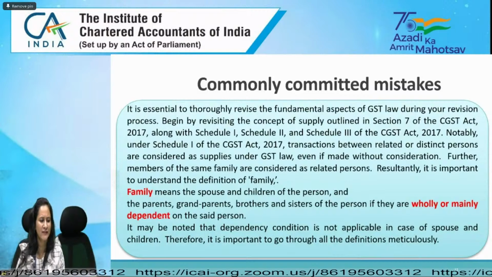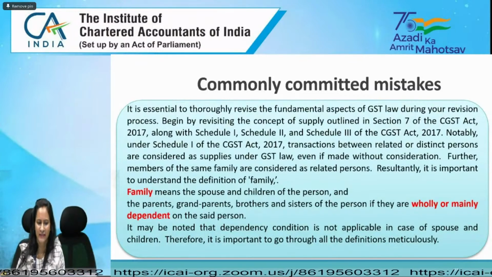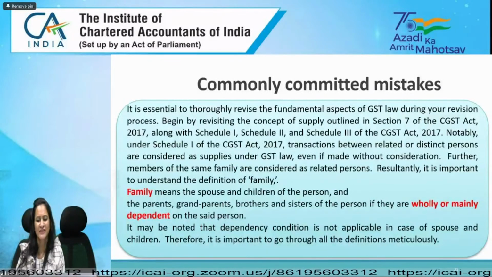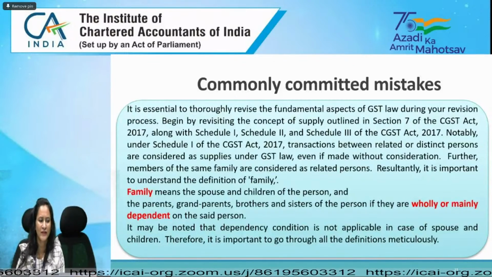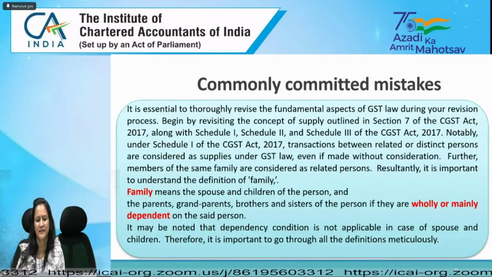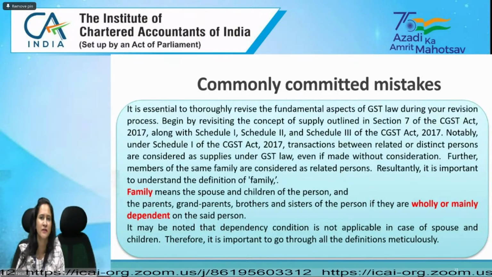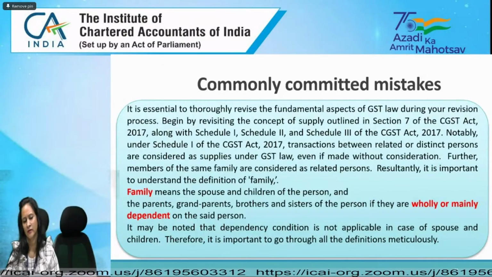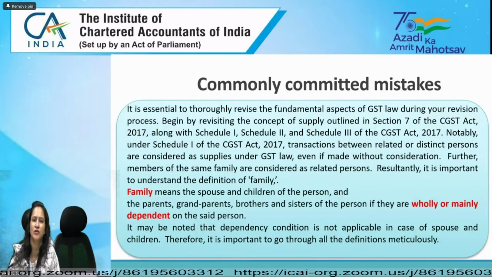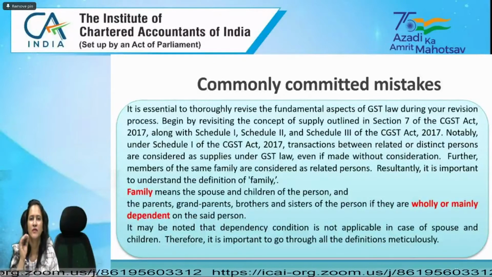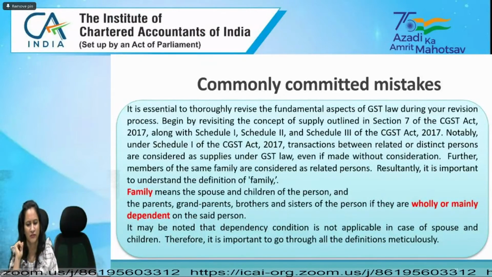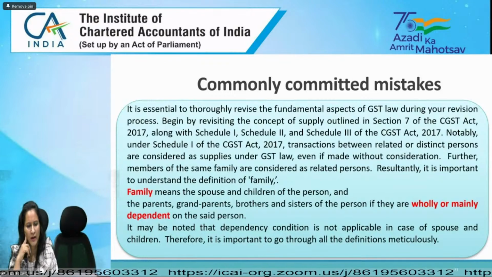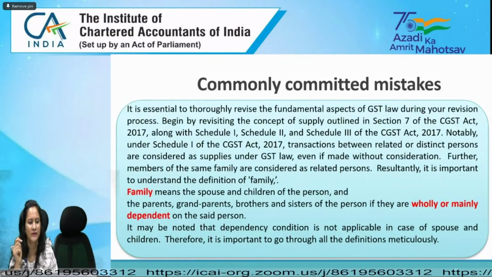As you know, under Schedule 1 of the CGST Act 2017, transactions between related or distinct persons are considered as supply under GST law, even if they are made without consideration. So Schedule 1 talks about the items and activities which are to be treated as supply even if they are made without consideration, namely transactions between related or distinct persons.